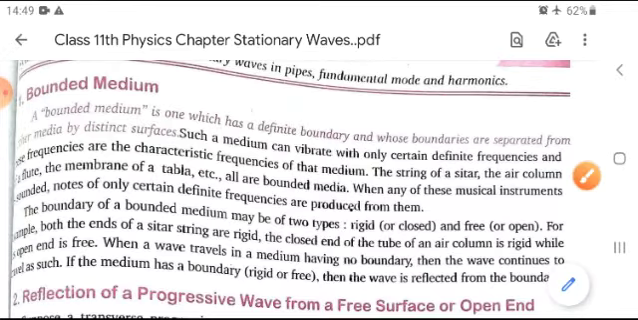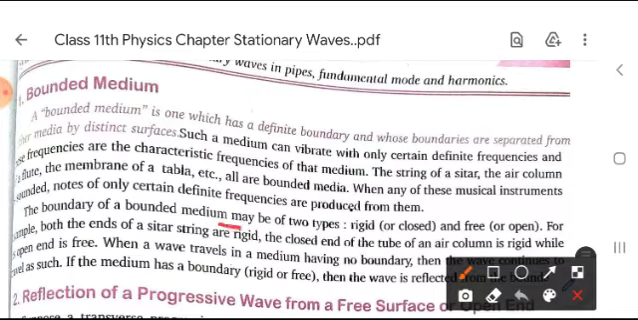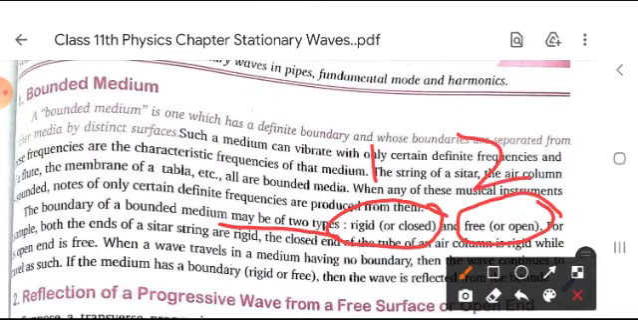So, the boundary of a bounded medium may be of two types. First is rigid or closed, and second is free or open. Okay.